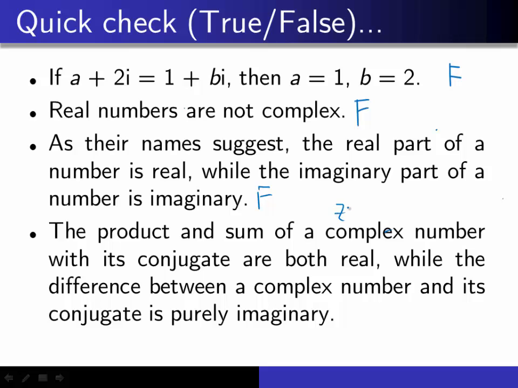Remember, z times z conjugate, z plus z conjugate, z minus z conjugate. The statement is true. Go back and see.